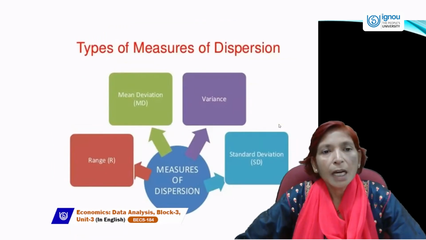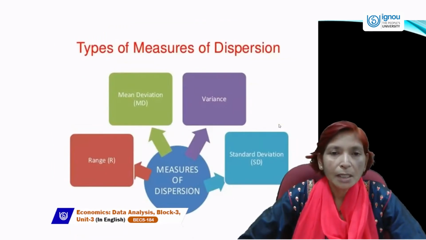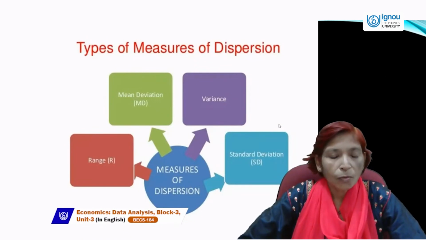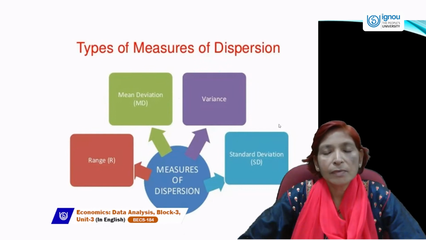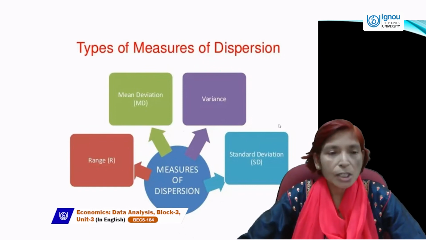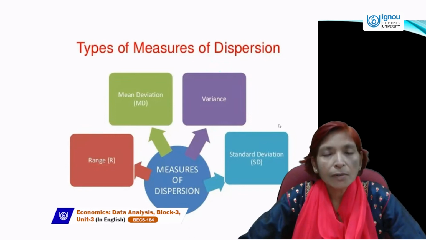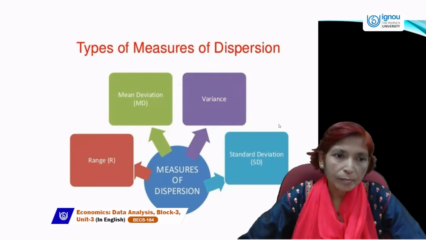Next is types of measures of dispersion. Measures of dispersion has four types. One is range, second is mean deviation, third is variance, and fourth is standard deviation, and next is quartile deviation. So these are the types of measures of dispersion.